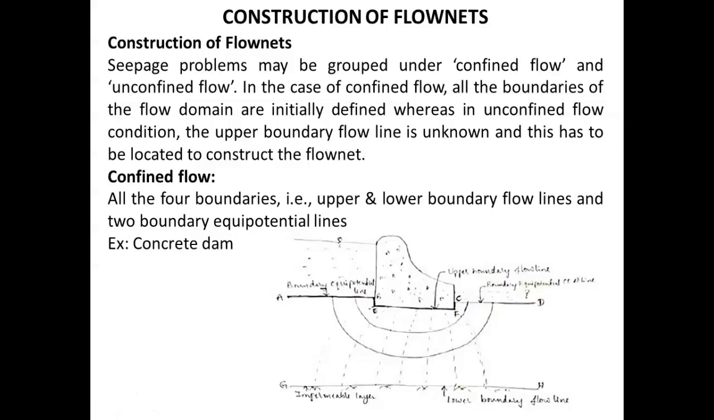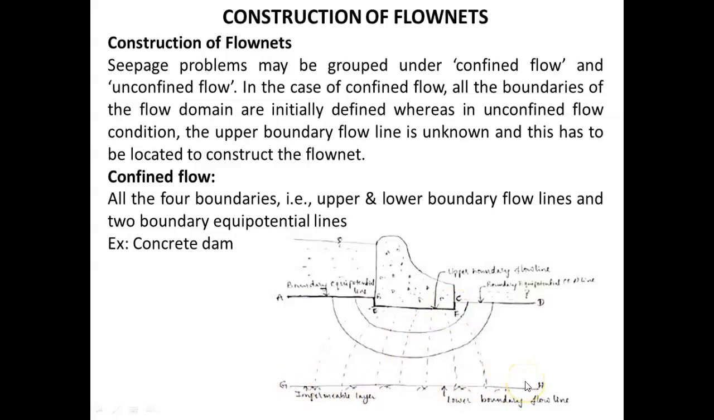So how to construct the flow net? First we have to draw the dam section to some scale. Then we have to identify the impermeable and permeable boundaries. So here what are the permeable boundaries? AB and CD are permeable boundaries. BEFC and GH are impermeable boundaries.